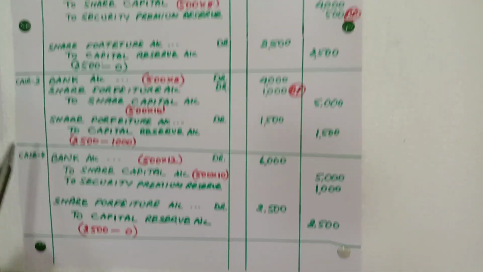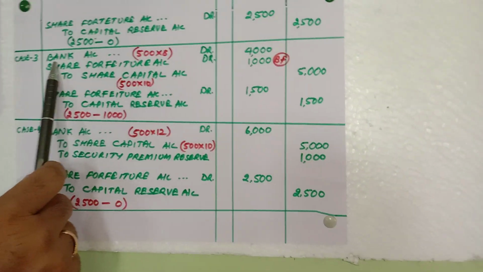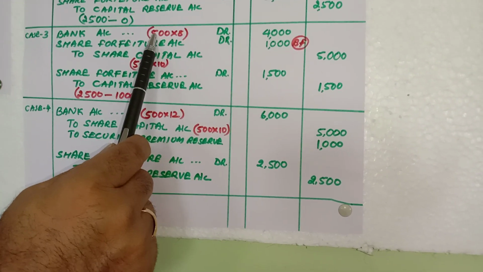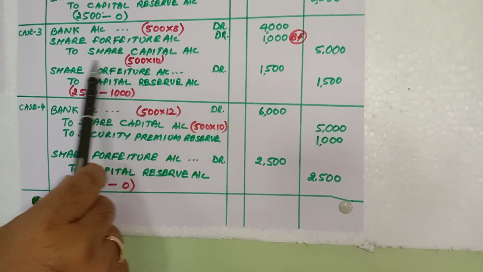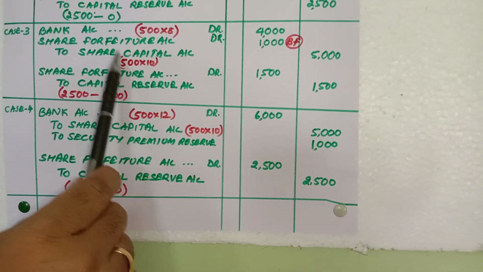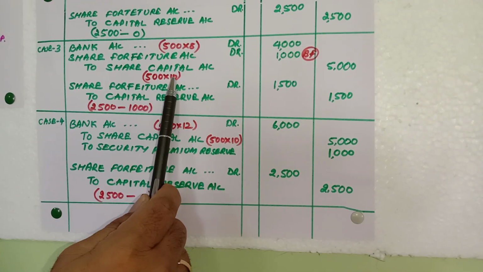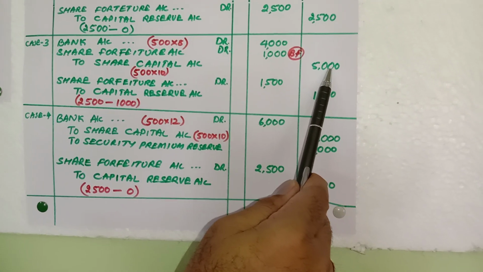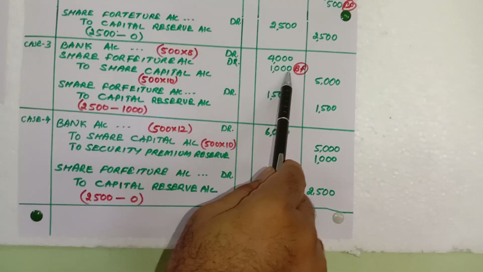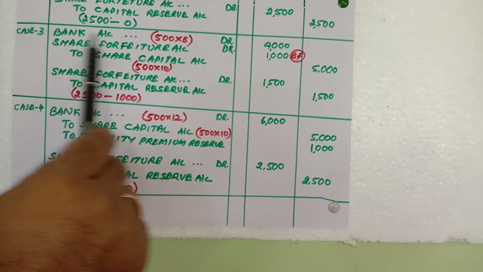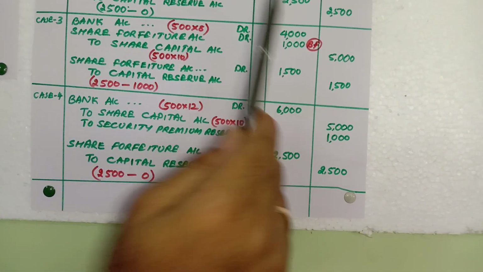Now the first entry will be common. Again for the second entry, bank account debit, that is 500 into 8 rupees, and share capital, here you have to concentrate, share capital 500 into 10, now it became not 8, 500 into 10, so this goes to 5000, and the difference is taken as share forfeiture, that is 1000 rupees. So bank account debit, share forfeiture account debit to share capital, this is the journal entry.